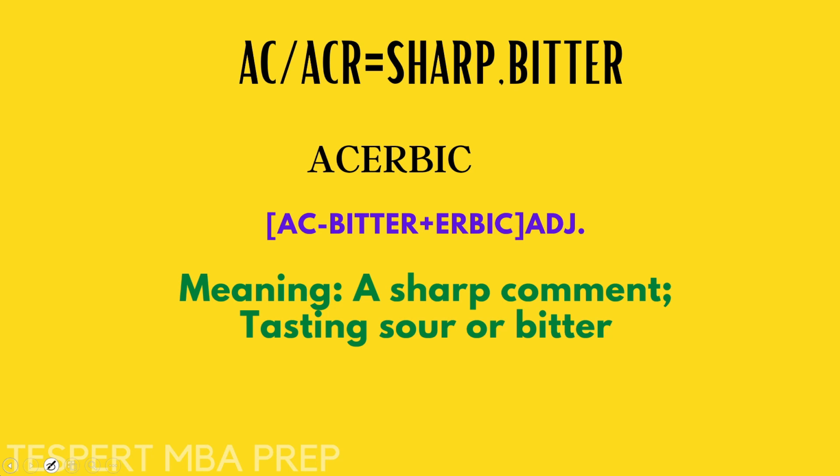So the next root word is AC or ACR, which means sharp and bitter. So acerbic, what is meant by acerbic? We know AC means bitter plus erbic. So a sharp comment or something that tastes sour or bitter. So if we say that someone's comment is very acerbic, then it's a sharp comment. And we can also say that lemon is acerbic. That means lemon is sour. We can also use acerbic if anything is bitter.